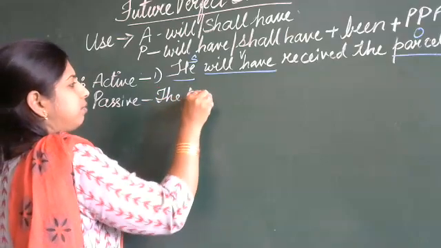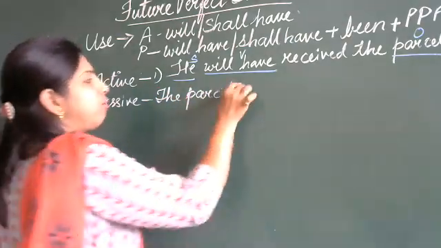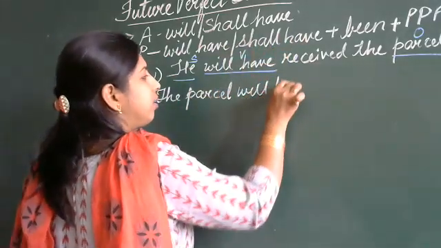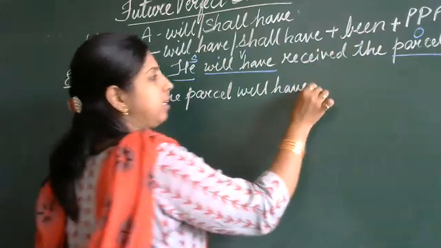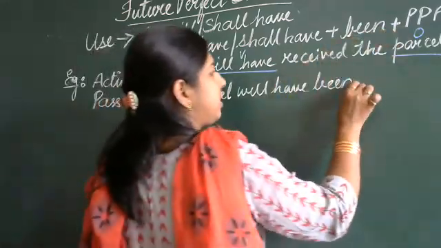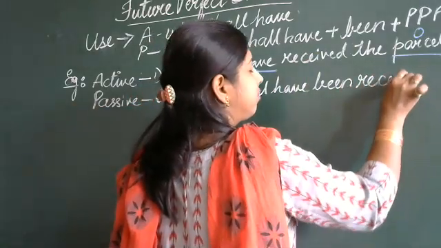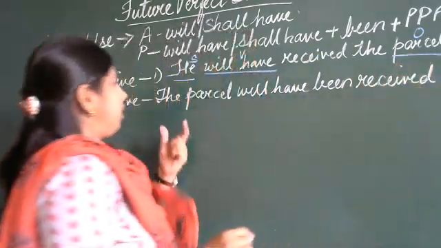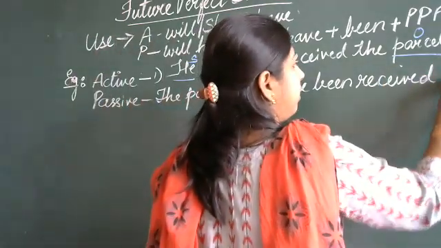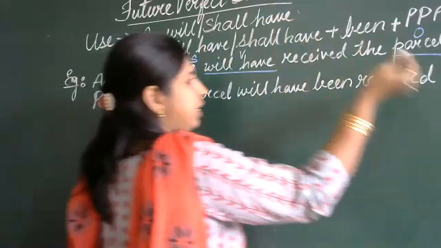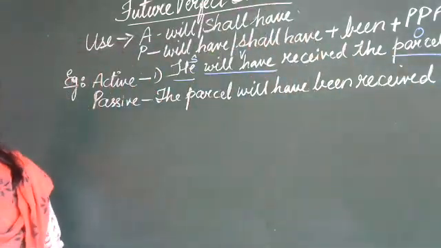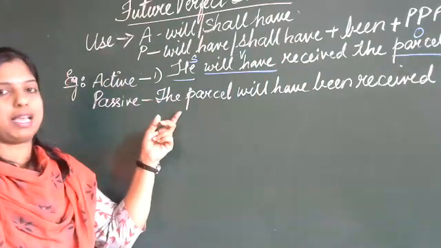The parcel will have been, plus the past participle, that is received. The parcel will have been received by, here he changes to him.